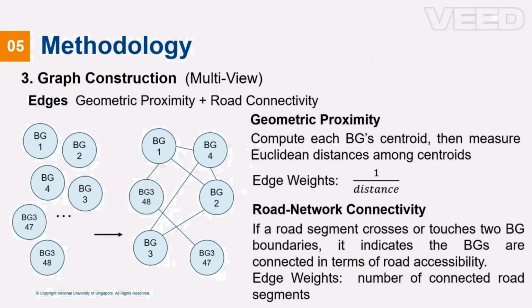Then we create the edges. We choose a multi-view method, which means we create 2 graphs, and they have different types of edges. The first one is based on geometric proximity. It is calculated by Euclidean distance between centroids, weighted as reciprocal of distance. The second one is road network connectivity. If a road segment crosses or touches 2 block group boundaries, then it means they are connected. The weight is the number of connected road segments.